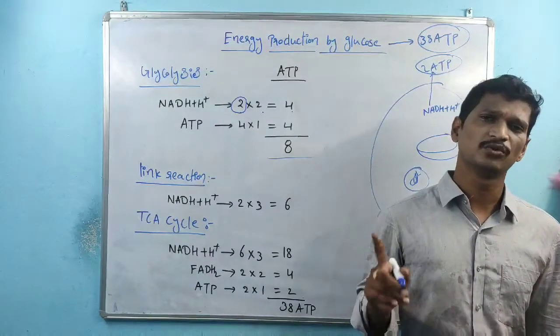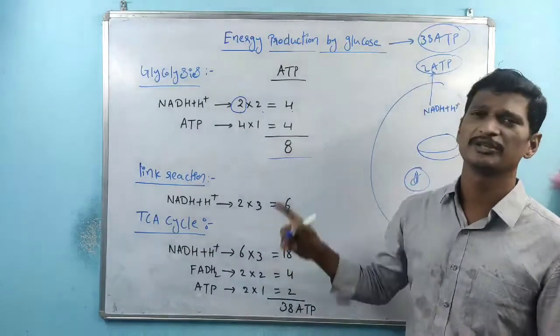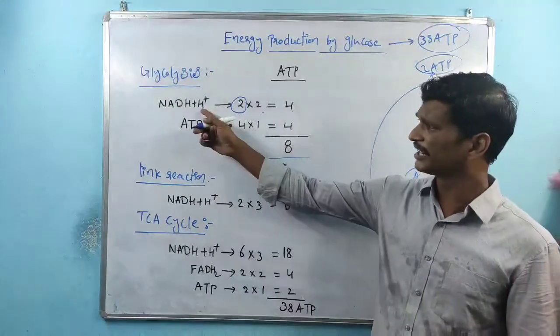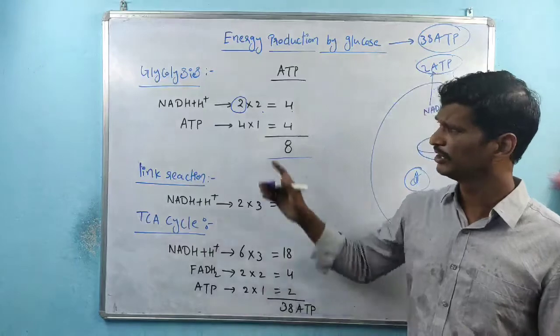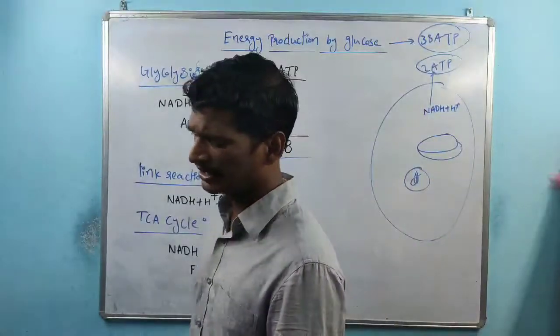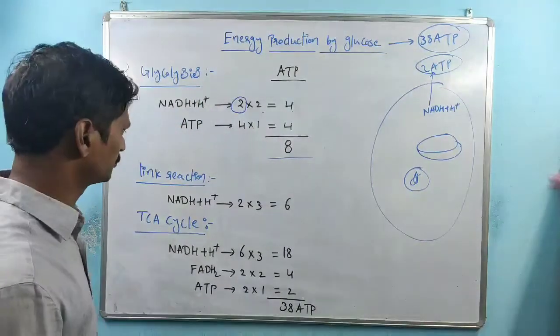Only ATPs by substrate level phosphorylation, 4 ATPs are produced. These are direct ATPs. But indirectly, NADH plus H plus is also involved in ATP production. So this is the indirect process, this is the direct process, right? So within the glycolysis process, 8 ATPs are produced, right?